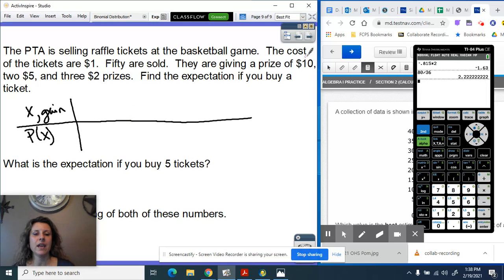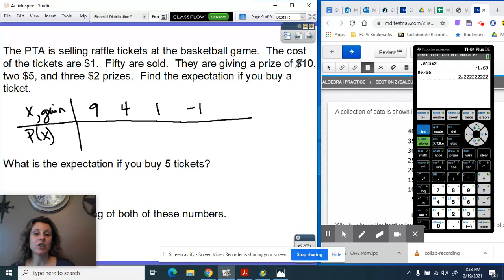So I could gain $9. Yeah, tickets are $1. So I would gain $9 if I won the $10 prize. I would gain $4 for the $5 prize, or $1 for the $2 prize. Or I don't have to win at all, and I would still pay $1 to play.